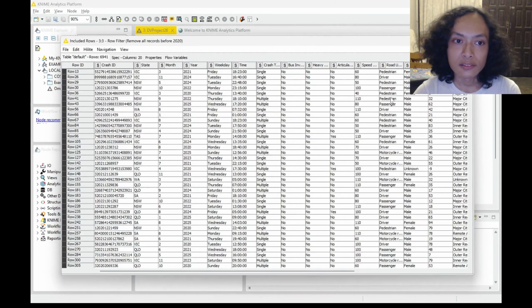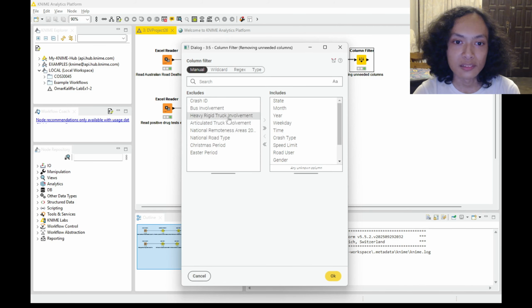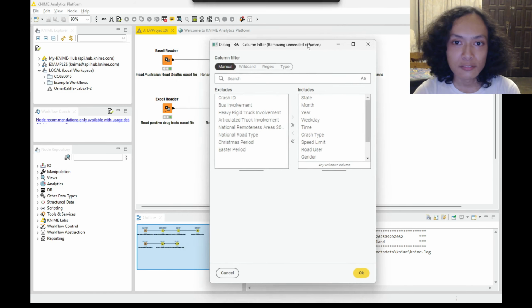Next, I've also removed some unwanted columns. Let me open up this filter here. Alright, so here are the columns I excluded. These are crash ID, involvement, vehicle involvement, and so on. I didn't feel these were necessary, so I decided to exclude them.